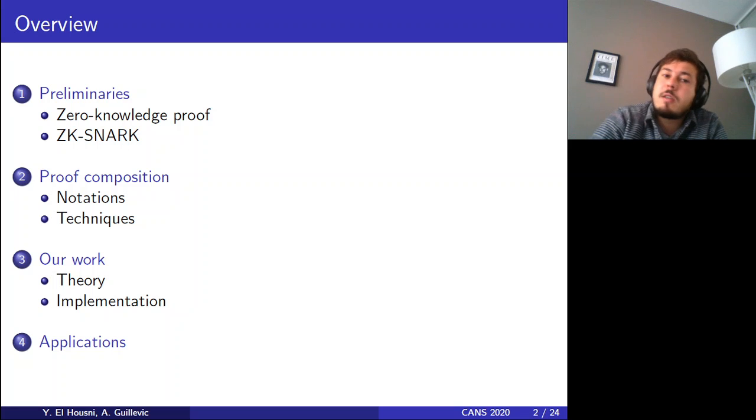This is the context of zero knowledge proofs, ZK-SNARKs, proof composition theory. And then we will present this work, which is these new elliptic curves, both from a theoretical point of view, but also from an implementation point of view. And we will end the presentation with some applications that already use our work.